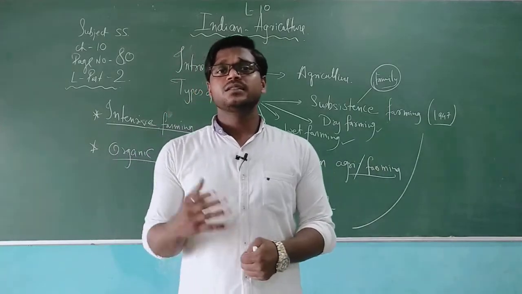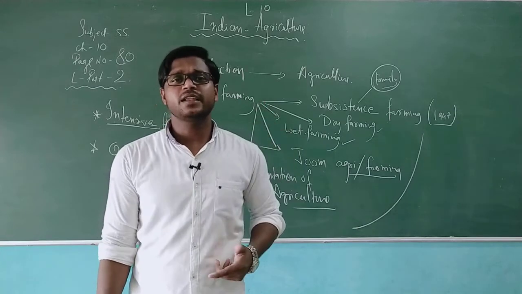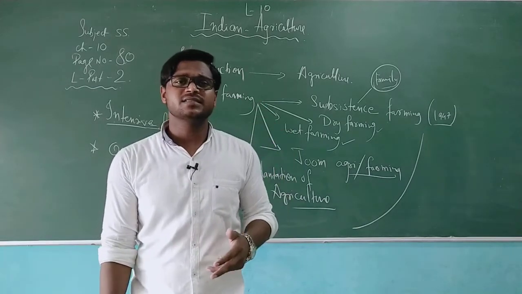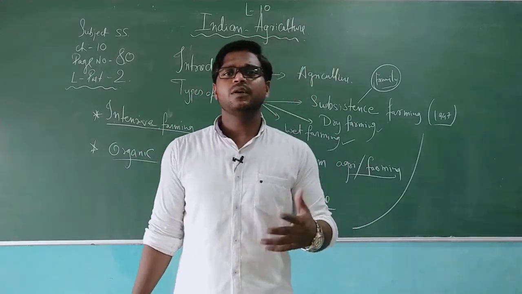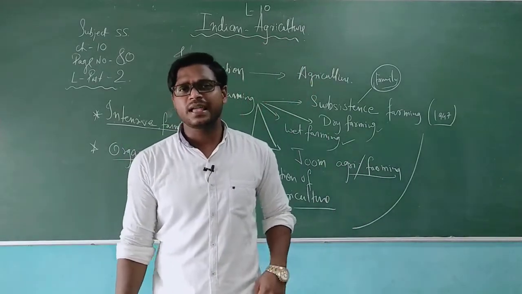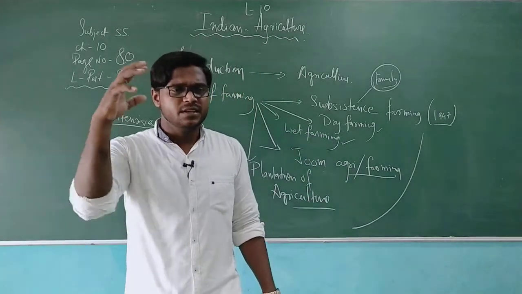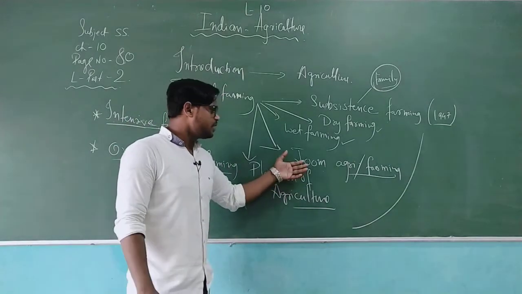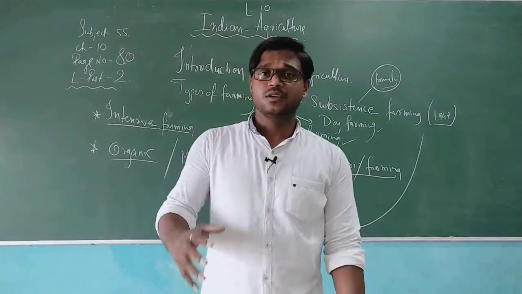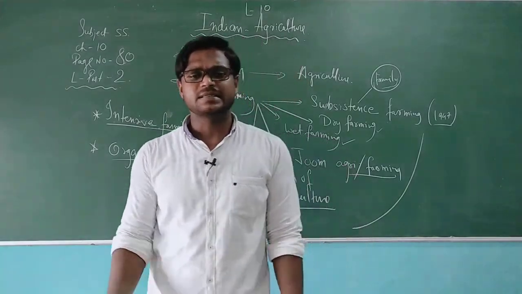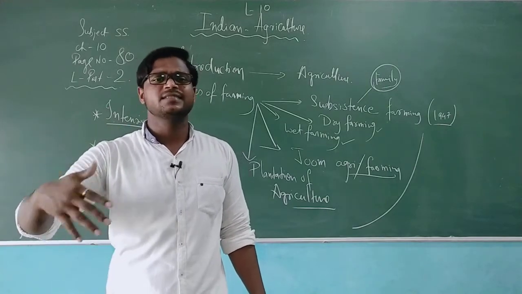This depends on five factors: availability of rain, fertility of the soil, availability of seeds and fertilizers, the economic condition of the state's farmers, and how much the government focuses on providing natural resources. So today's topic is pulses, and then we'll go on to oil seeds, groundnuts, and so on.